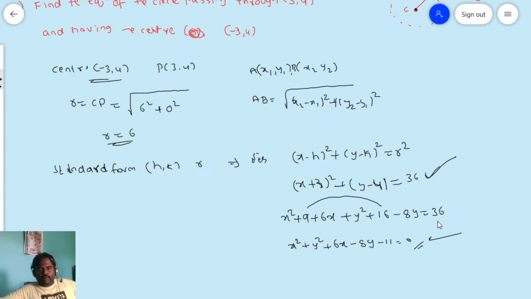Is it clear for everyone? What we have done here? Here they are given a center. They are not given a radius. So we have found a radius. How we found the radius? Radius is nothing but distance between the center and point on the circle. Then only we will get the radius. So now I have already center. Now what I got? Radius. So with the center and the radius, I will get the standard form and also normal form. Okay. Next one problem I am going to give. Please try to solve this problem.